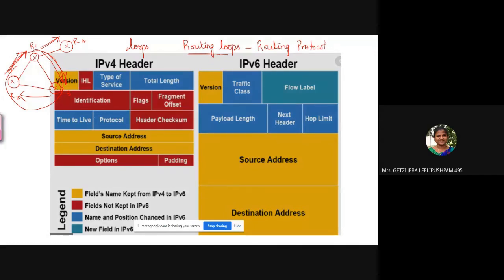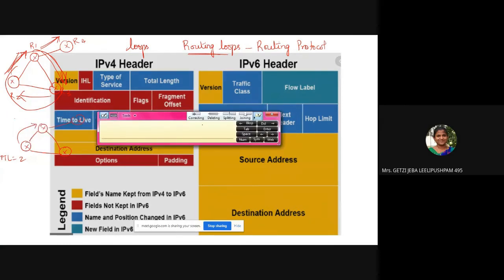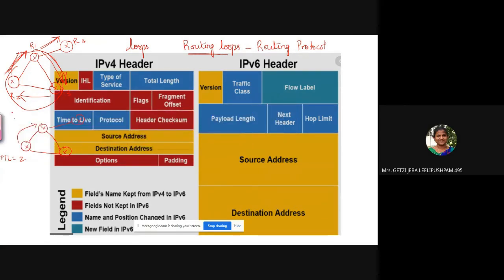Now say this is R2, this is R1, this is R4, and this is R3 and so on. Now I said TTL is equal to 2. Once I jump 1, 2. When the packet comes here, my TTL will become 1.